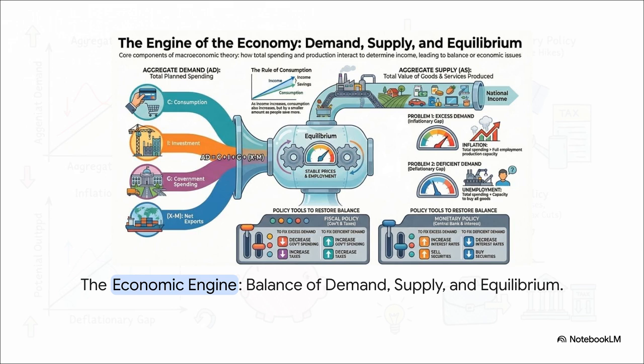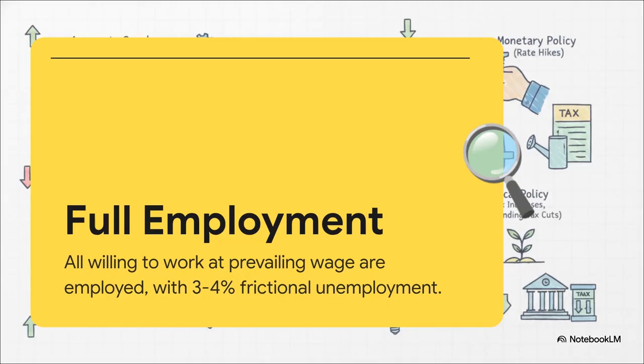net exports. Now, for our economic engine to hit equilibrium with stable prices, this total aggregate demand has to perfectly balance with aggregate supply, which is the total value of goods and services actually being produced. So, the key here is that our engine runs at peak efficiency in a state we call full employment.